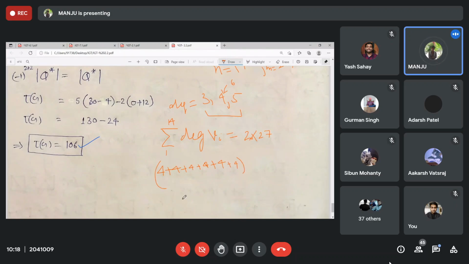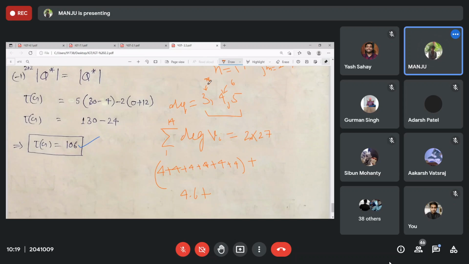Plus suppose x vertices with degree 3, which is what is being asked. I am assuming there are x vertices with degree 3.